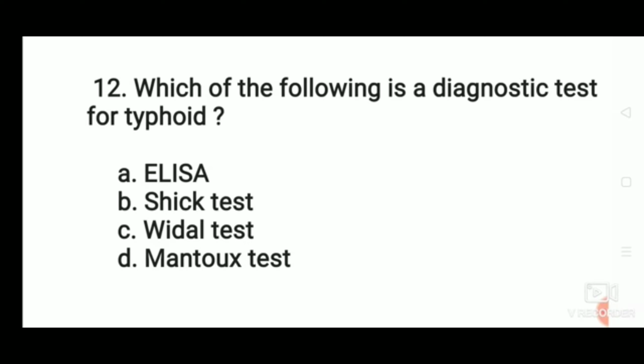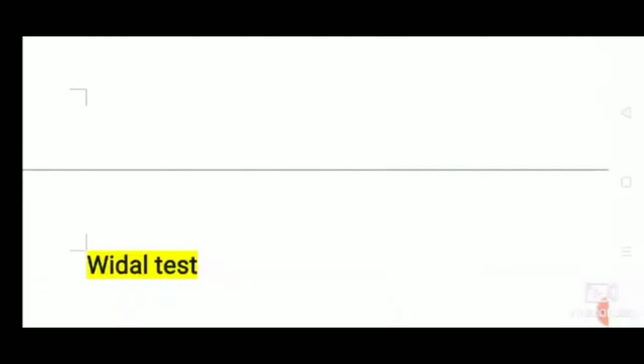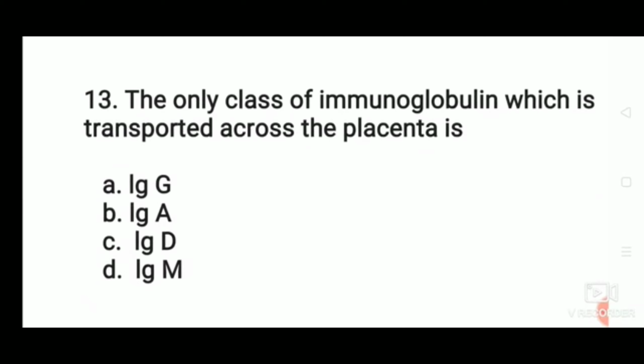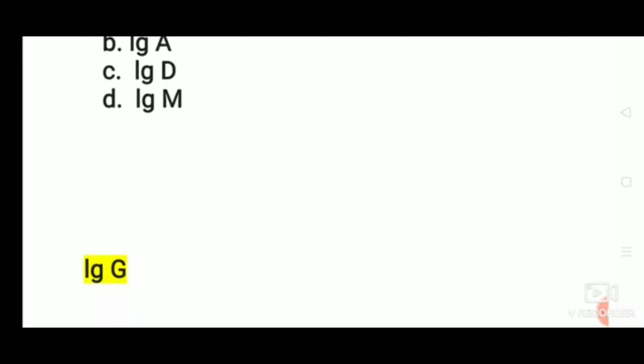The correct answer: the following is a diagnostic test for typhoid is Vidal test. The only class of immunoglobulin which is transported across the placenta is IgG, IgA, IgD, or IgM? The correct answer: the only class of immunoglobulin which is transported across the placenta is IgG.